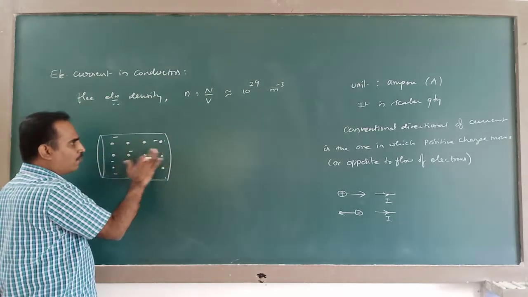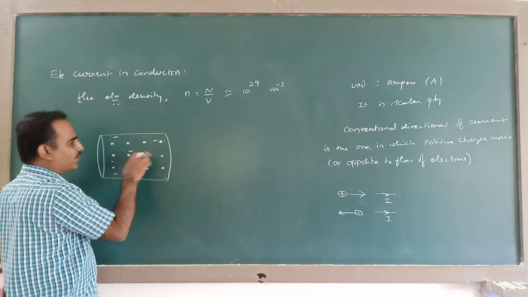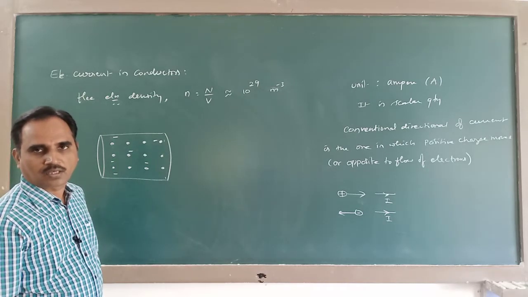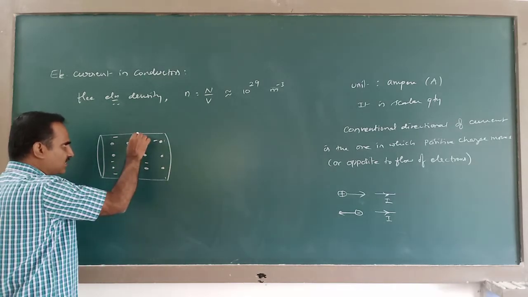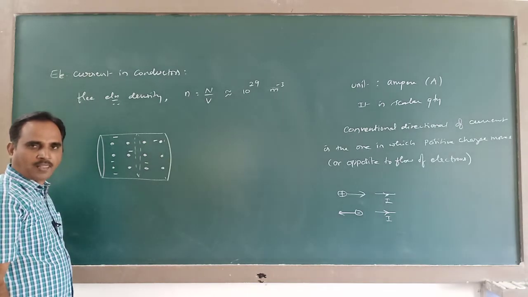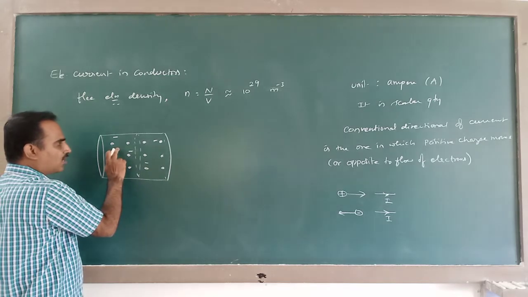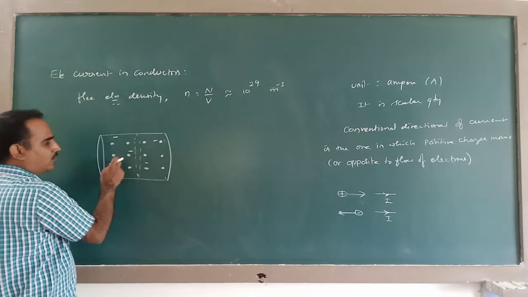This type of random motion of electrons, that means this type of random motion of these charged particles, does not lead to any current. Because if I consider any cross section of the conductor, due to random motion, the number of electrons moving from left to right will be equal to the number of electrons moving from right to left.